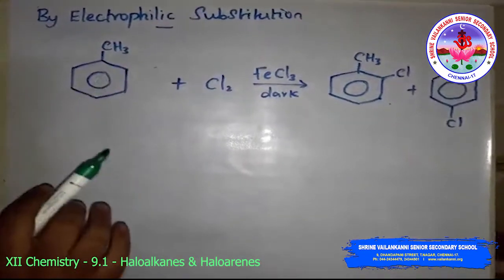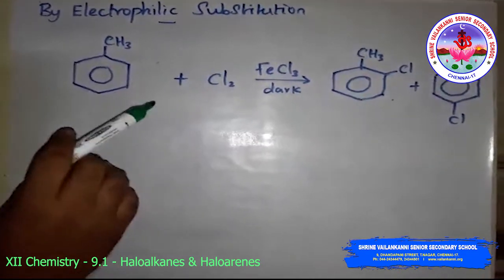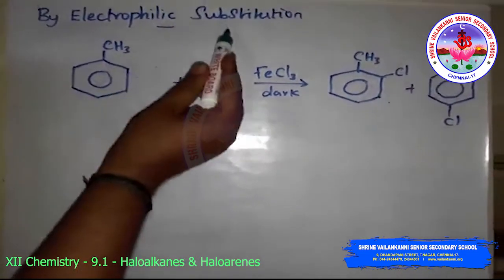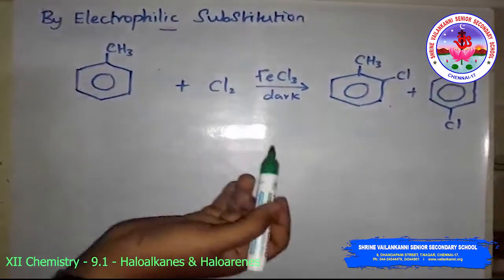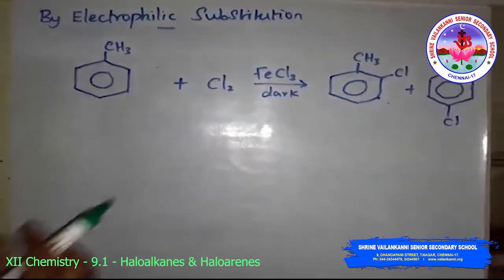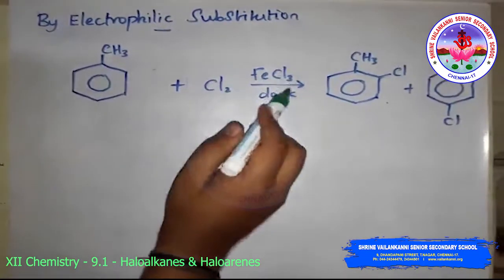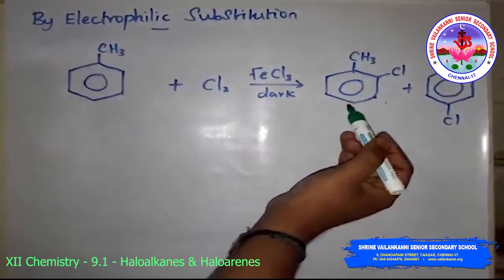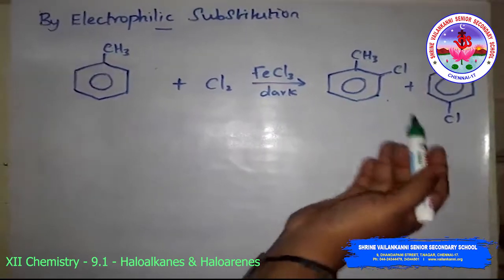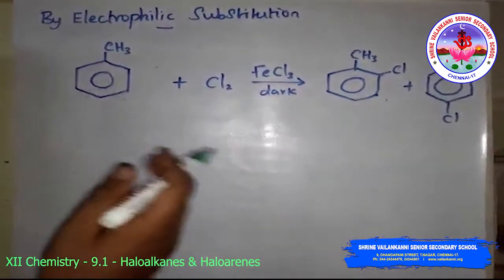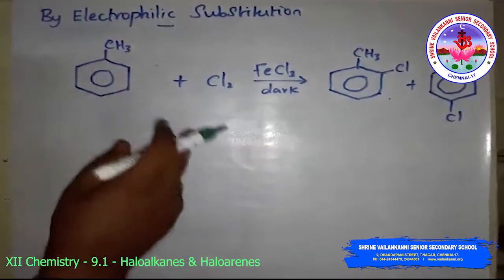By electrophilic substitution reaction, the aryl chlorides and bromides can be easily prepared by the electrophilic substitution of arenes with chlorine and bromine, respectively, in the presence of a Lewis acid catalyst like iron(III) chloride or iron in the dark, to form ortho-chlorotoluene and para-chlorotoluene. The ortho and para isomers can be easily separated due to the large difference in their melting points.